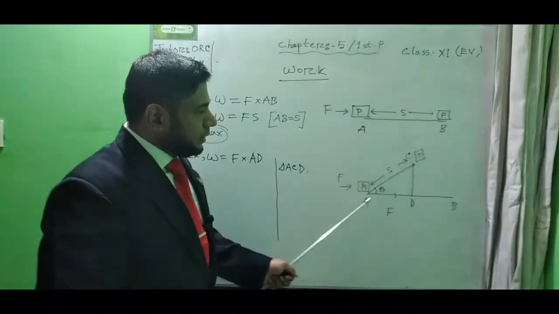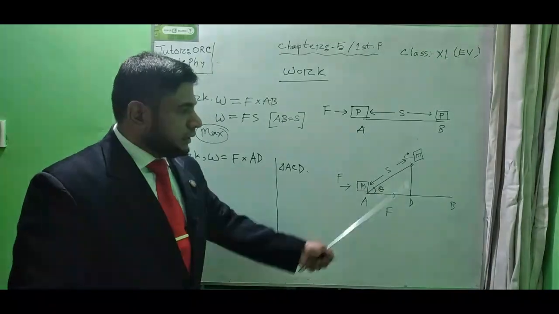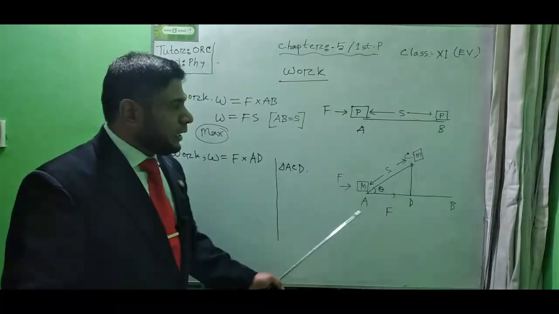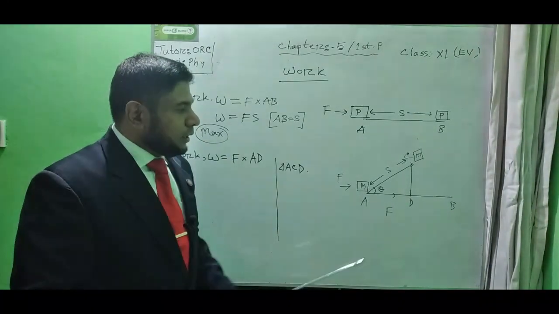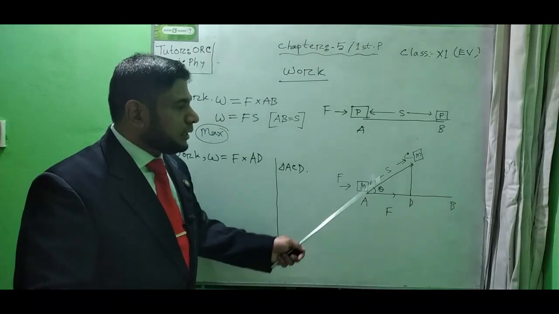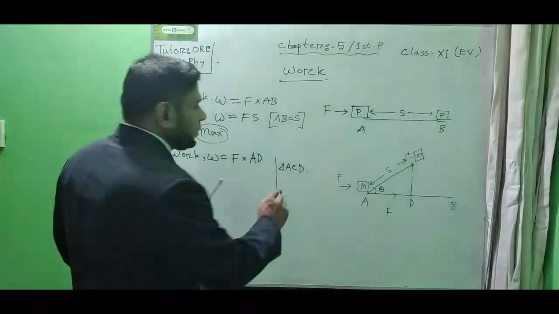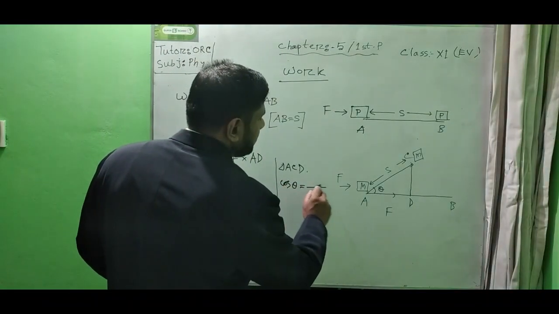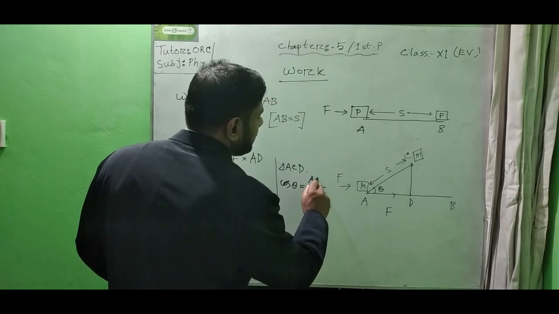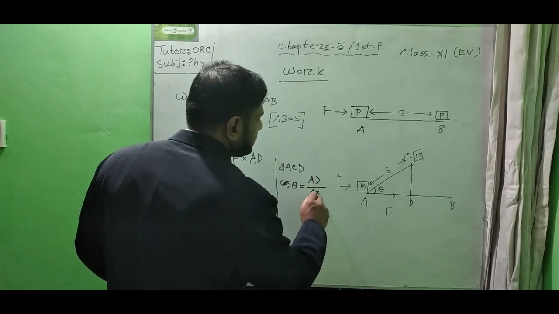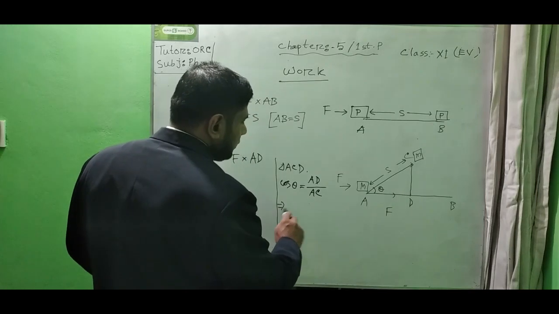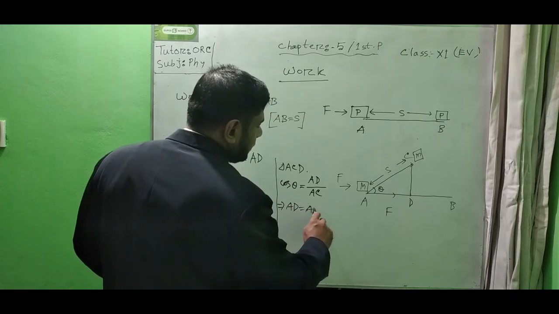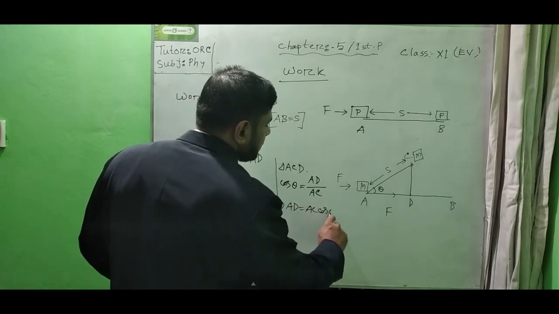So now here in the right angle triangle ACD, we need the value of AD. AD here is the base and AC is the hypotenuse, and we know the relation between base and hypotenuse is cos theta. So let us write cos theta is base by hypotenuse. Here the base is AD and the hypotenuse is AC, and we need the value of AD, so AD equals AC cos theta.